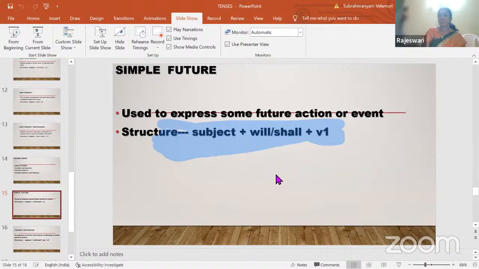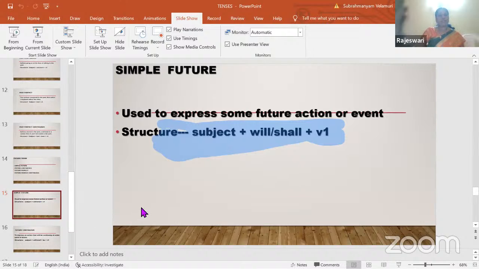Shall is used with I and we. Will is used with he, she, it, and they. For the other third person and the second person, we use will. So when it comes to simple future, the structure will be subject plus will or shall plus V1.